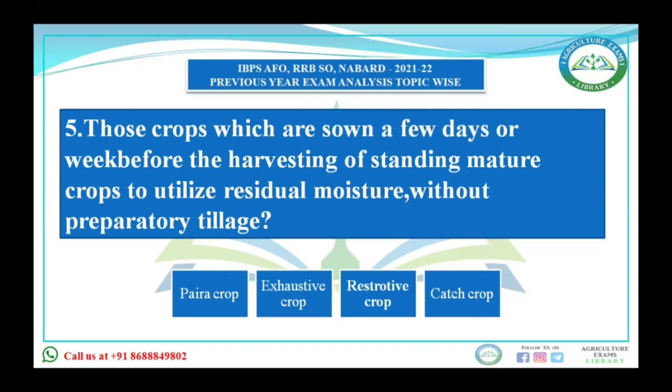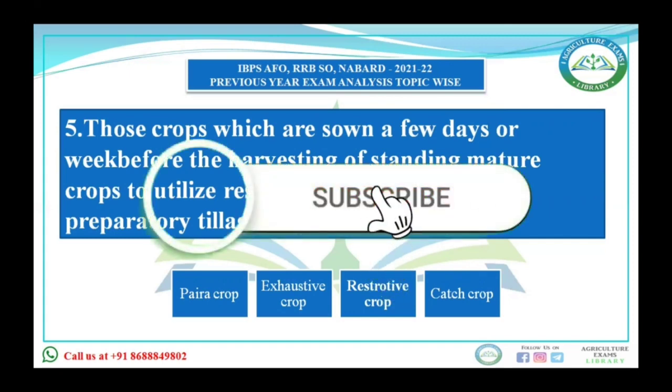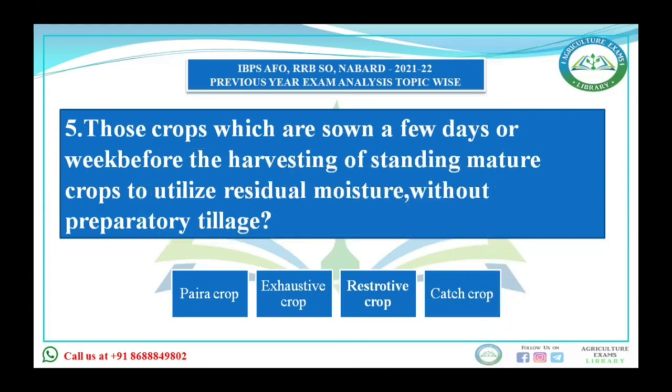Restorative crops are those which provide a good yield along with enrichment of soil fertility, like legumes, which fix atmospheric nitrogen in root nodules. Exhaustive crops leave the field exhausted because of their aggressive nature, like cereals, brinjal, linseed, sunflower, etc.